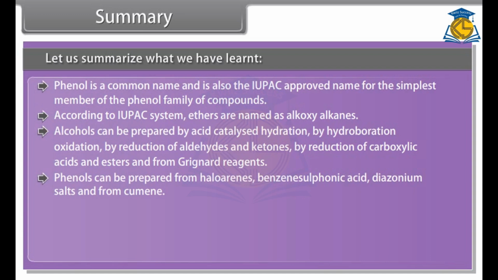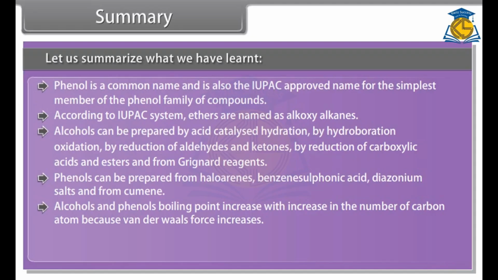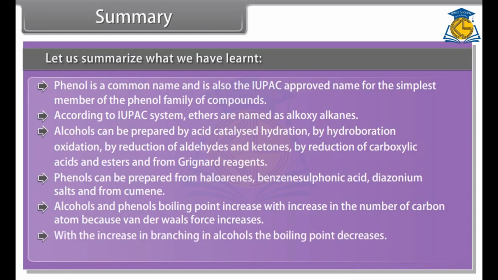Phenols can be prepared from haloarenes, benzene sulfonic acid, diazonium salts, and from cumene. Alcohols and phenols boiling point increases with increase in the number of carbon atoms because van der Waals force increases. With the increase in branching in alcohols, the boiling point decreases. Generally, alcohols and phenols are soluble in water.